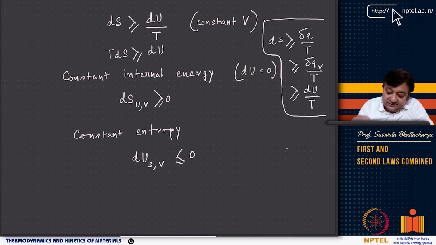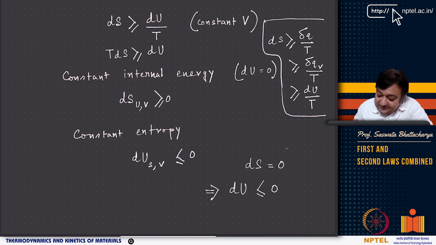Now you can also think the other way. Say for example, I fix dS, means at constant entropy, then what happens? dS equal to 0, so dU is less than equal to 0, but what are the constraints? dS equal to 0 and dV equal to 0, that means dU at S comma V. Now you see, in one case you are telling that if you take a constant internal energy, then dS at U comma V is greater than equal to 0.